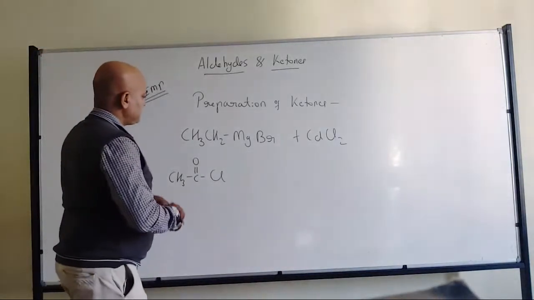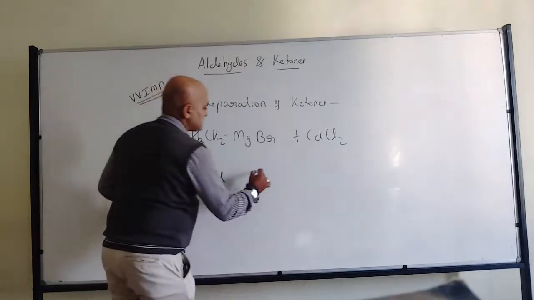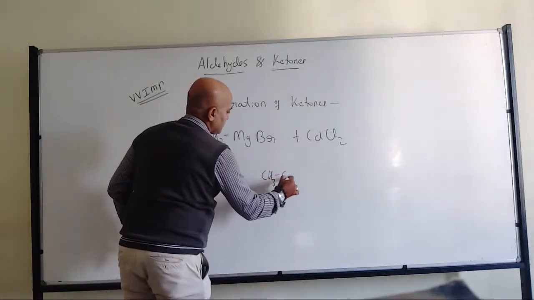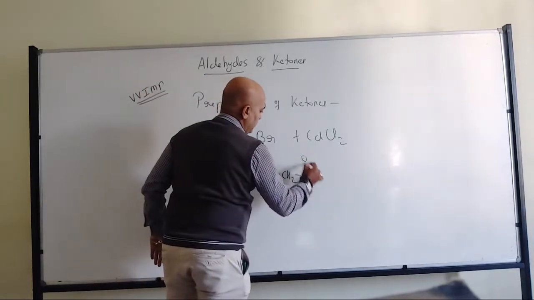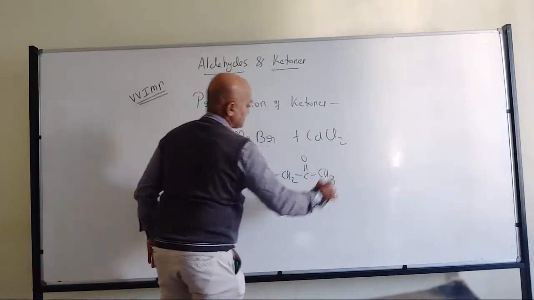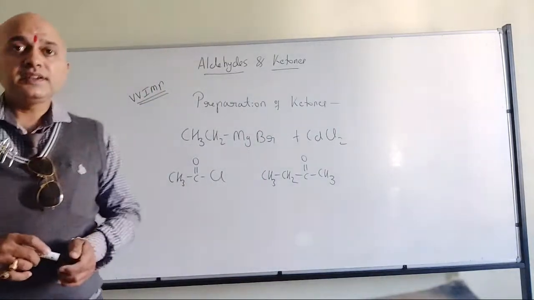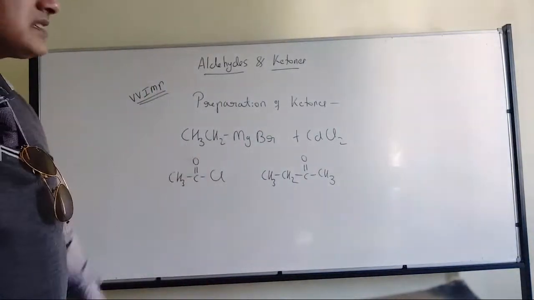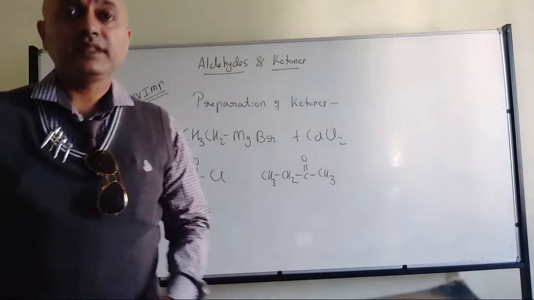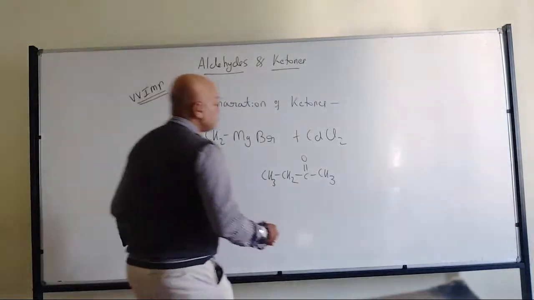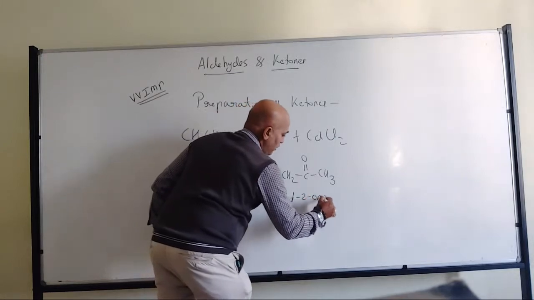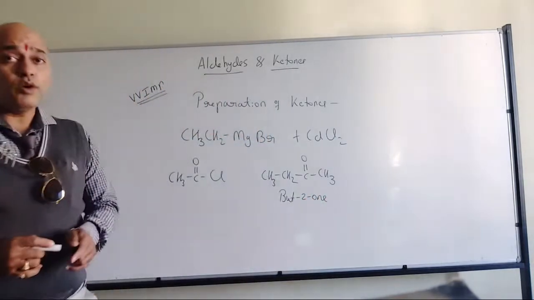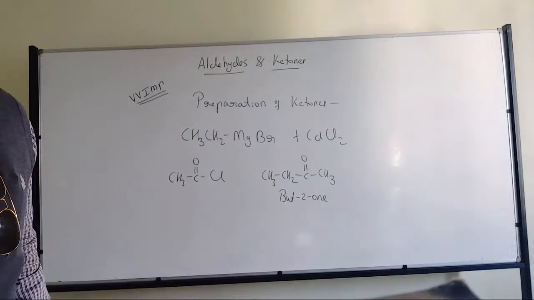So we will see. Now we have CH3, CH2, then CO, then CH3. According to this, Arpit is correct. We can simply call it butan-2-one, that will be the more appropriate term.